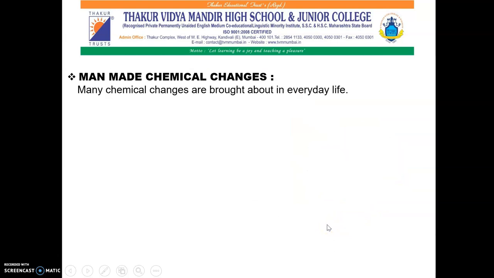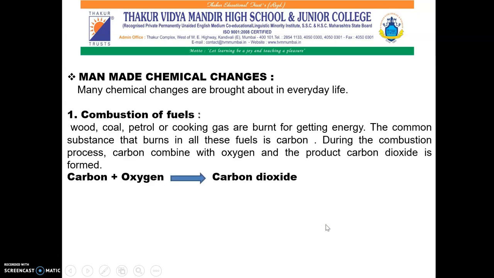Let us see a few examples of man-made chemical changes. Combustion of fuels. Wood, coal, petrol or cooking gas are burnt for getting energy. The common substance that burns in all these fuels is carbon. During the combustion process, carbon combines with oxygen and the product carbon dioxide is formed. So we can write the chemical equation as carbon plus oxygen forms carbon dioxide.